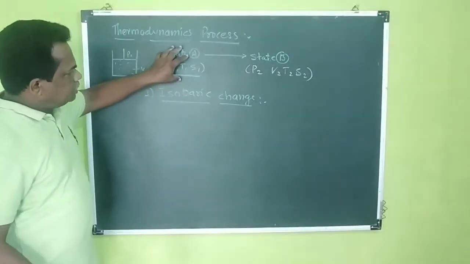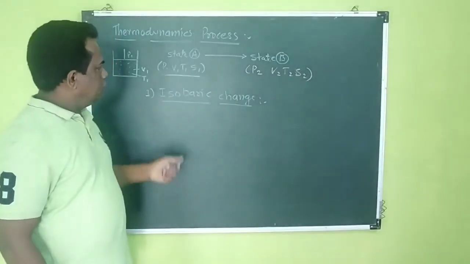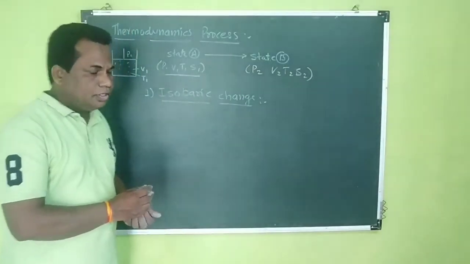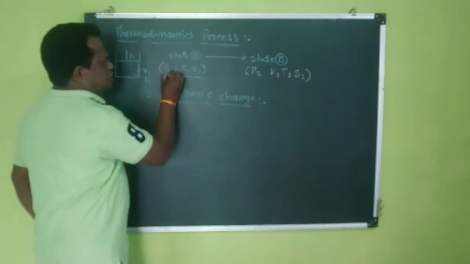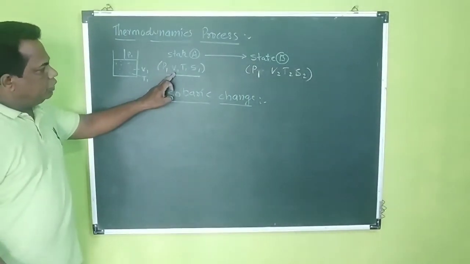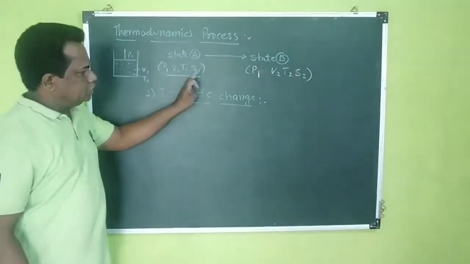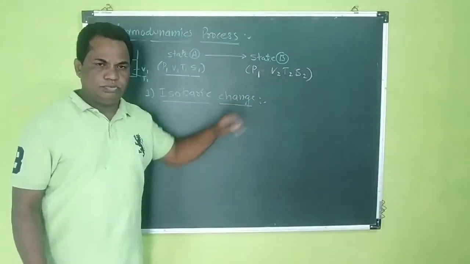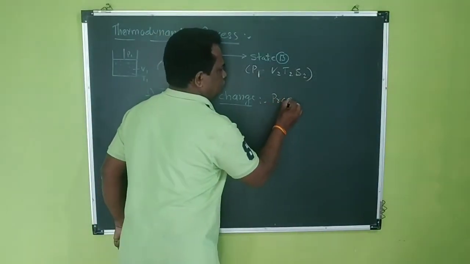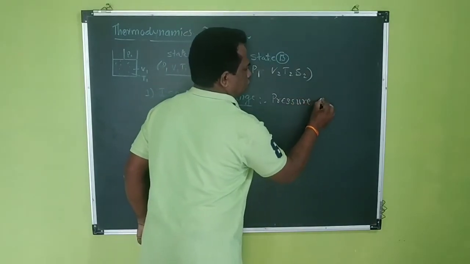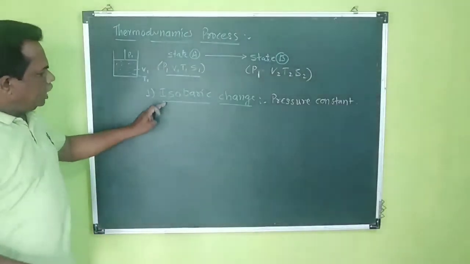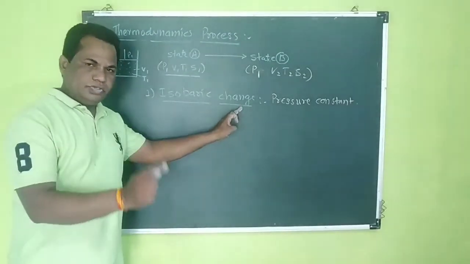When state A changes to state B, its state variables change. But during the change, if pressure remains constant, while V1 changes to V2, T1 changes to T2, S1 changes to S2, then the process is known as the isobaric process or isobaric change.